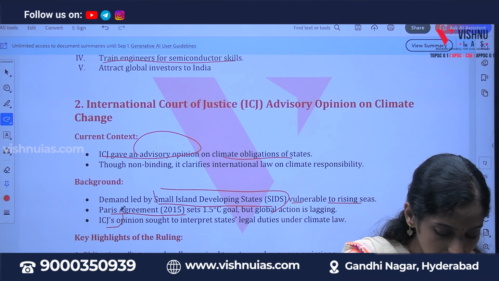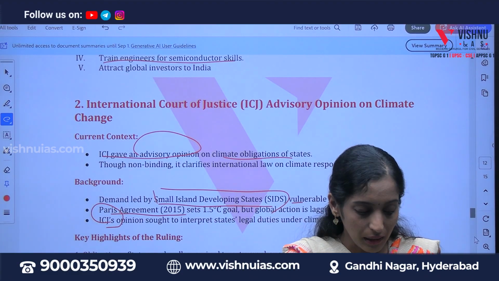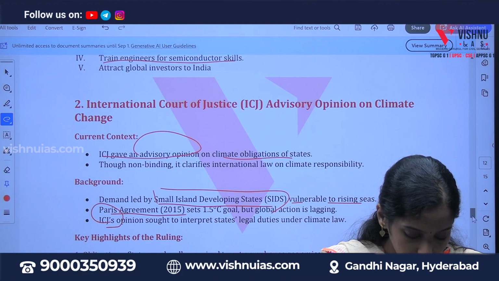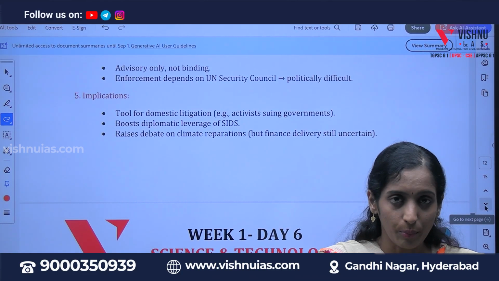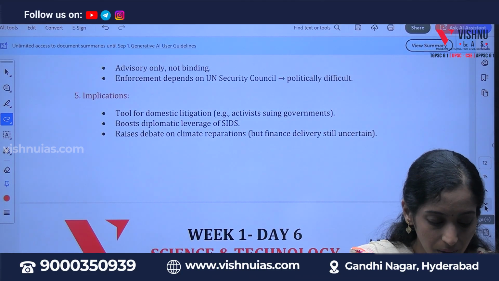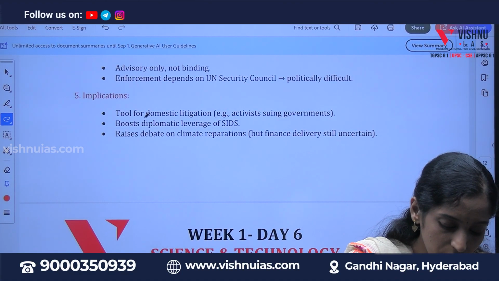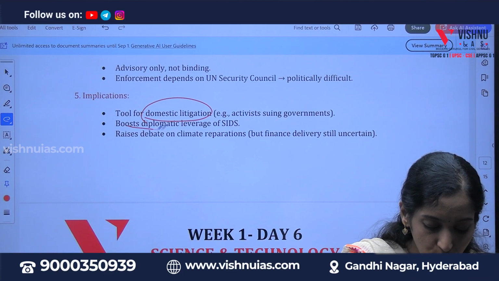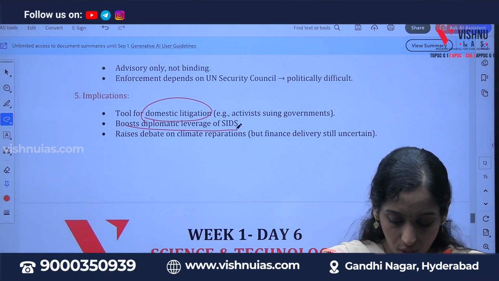The ICJ's opinion is along the same lines, because even developed countries should play an important role. Greenhouse gas emissions are certain obligations of the developed countries, and to avoid this there are certain implications: domestication, litigation and boosting, all the states should be involved and raise the debate on climate action.